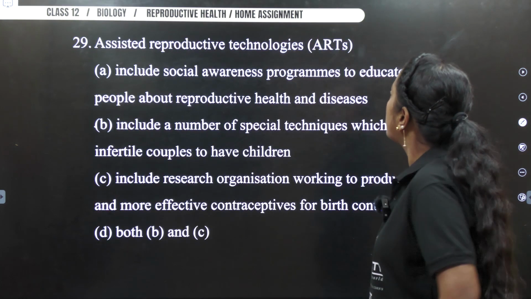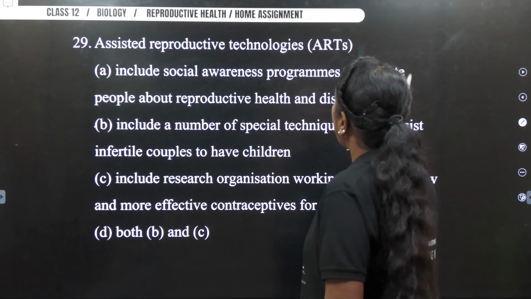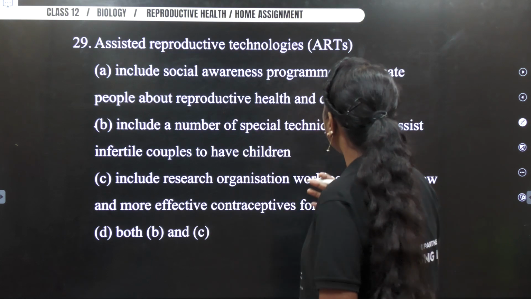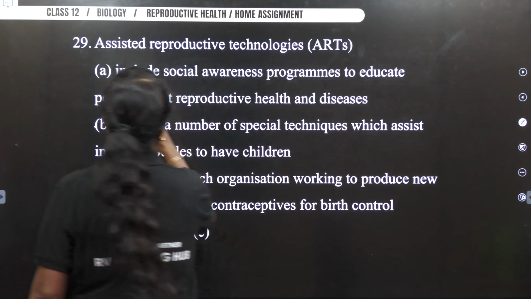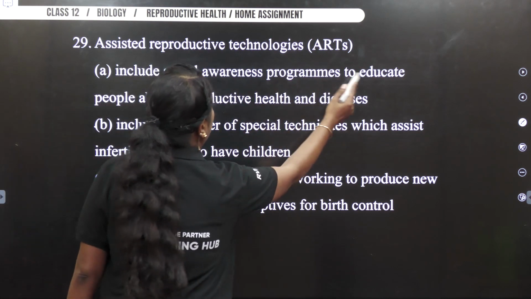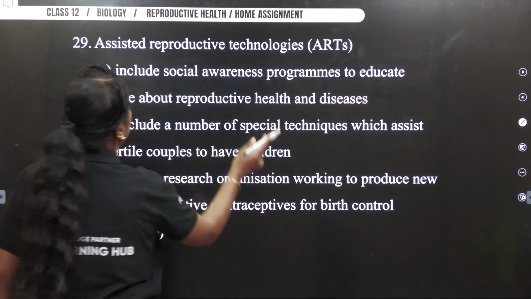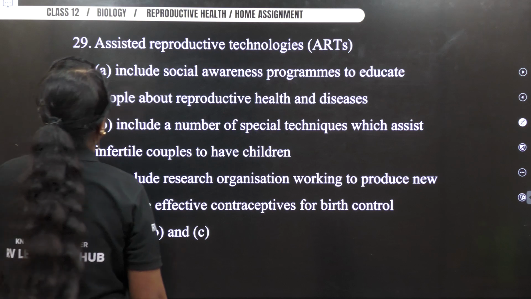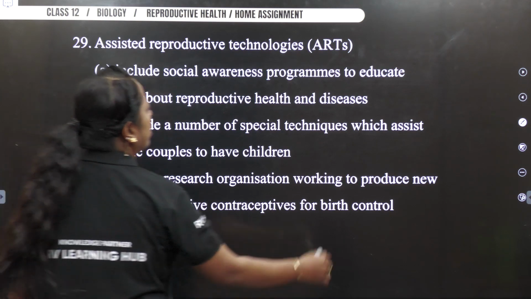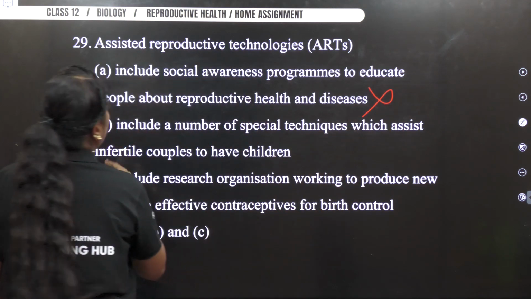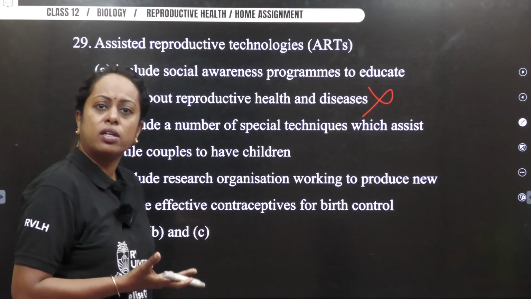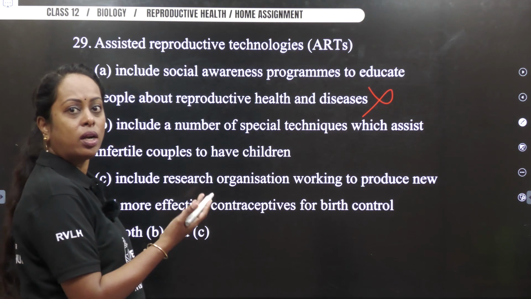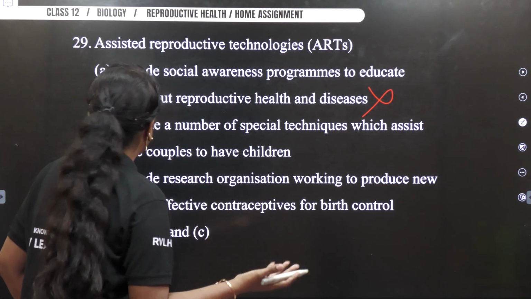Next question. Assisted reproductive technologies, ARTs, include what? Includes social awareness programs to educate people about reproductive health and disease. No, it helps people who are suffering from infertility to have their own kids if they go under the techniques of ARTs.